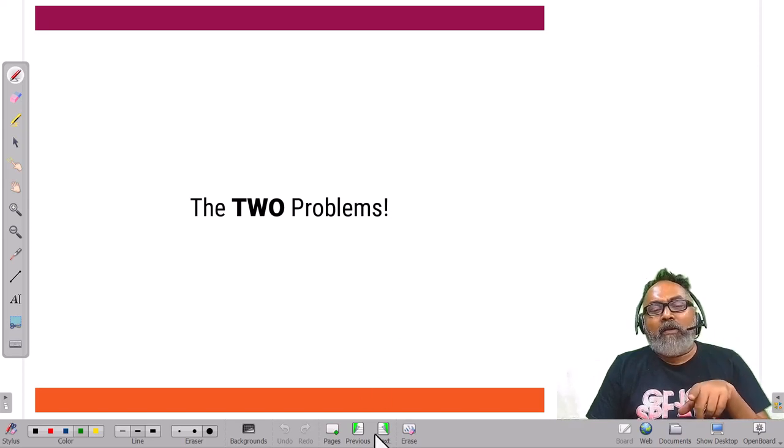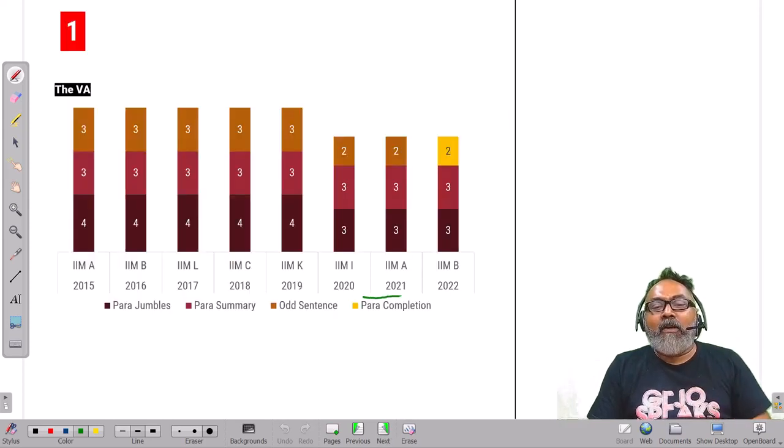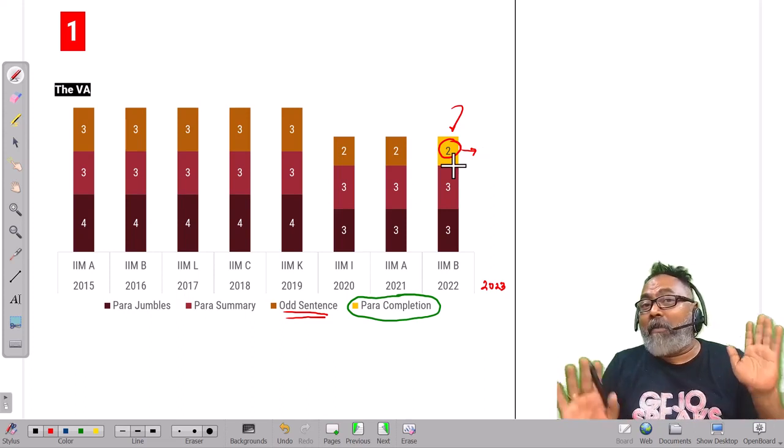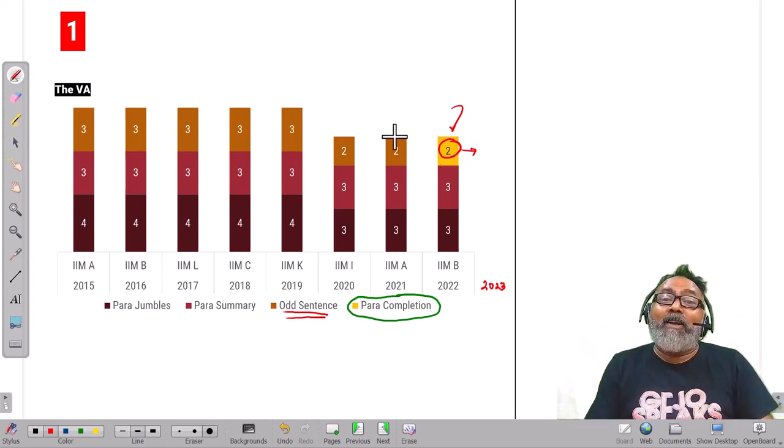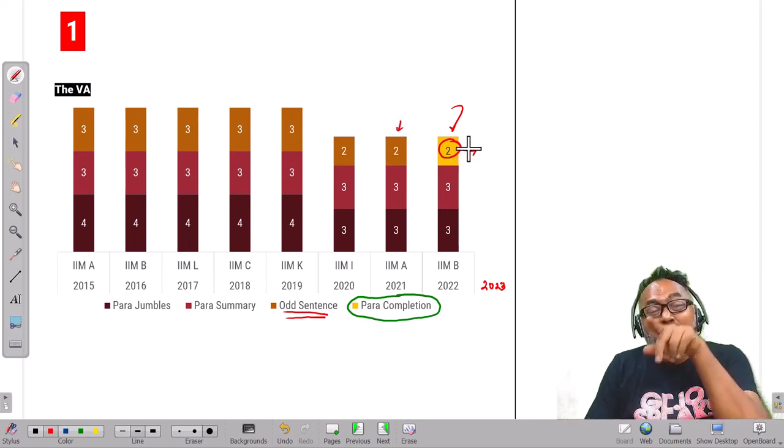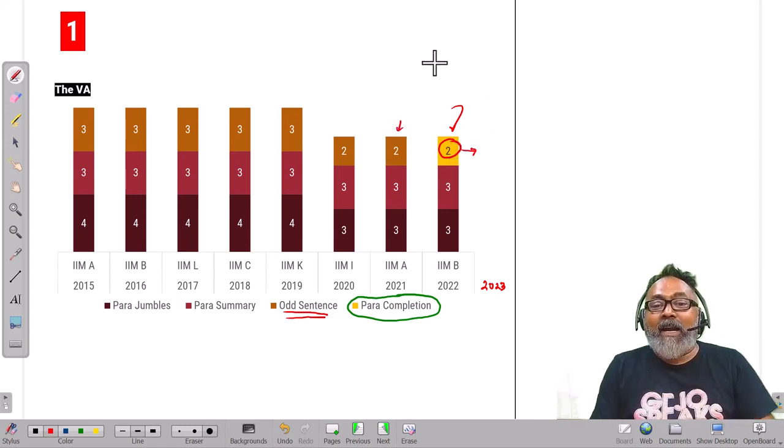The problem number 1 is paragraph completion is something that the CAT introduced in the year 2022, which was last year. Till then, you had this question, which is odd sentence in a paragraph. Now in 2023, given the trend, it is very likely that it's going to be paragraph completion. I'm just saying very likely, don't come and kill me if that didn't happen, because we'll obviously deal with odd sentence as well, but they have this paragraph completion. What that means is in CAT 2022, each slot had 2 questions. The total number of questions available to us are 6 questions.